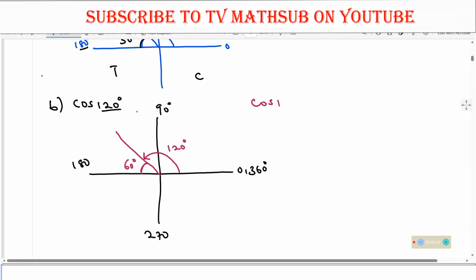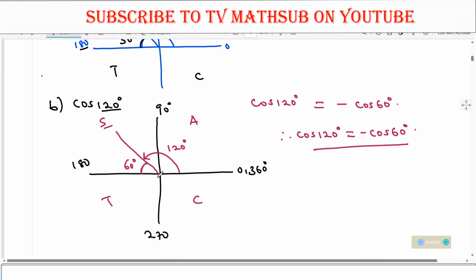So what does that imply? It means cos 120 degrees is the same as, first write this, cos of 60 degrees. Then after writing that, don't stop there. Look at in this quadrant, what is the nature of cos? All students take chemistry. In this quadrant, only sine is positive, others are negative, meaning cos is negative. So place a negative with that. This implies that cos 120 degrees is same as negative cos 60 degrees. So that is how we obtain that. We take the angle to the axis. So I hope that one is clear.